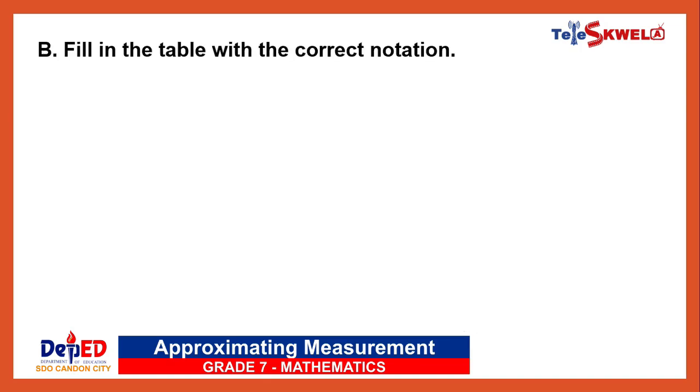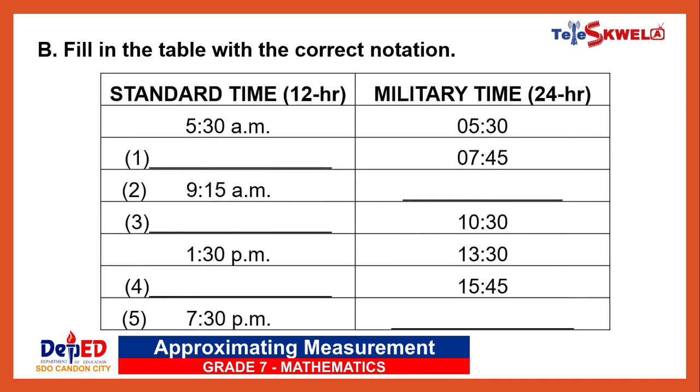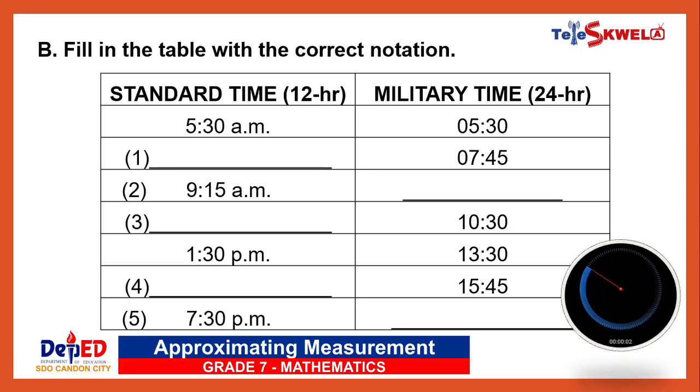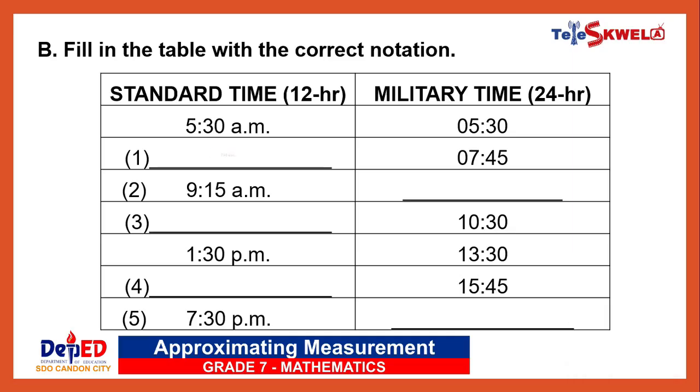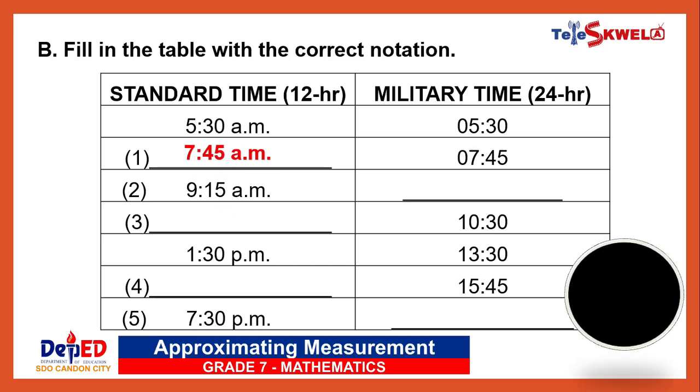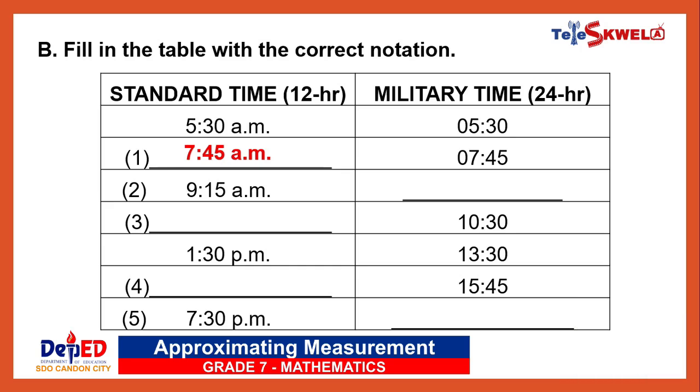Let's have another one. Fill in the table with the correct notation. You have 3 seconds to answer each blank. Are you ready? Let's go. What is the standard time for 7:45? The answer is 7:45 a.m. Number 2, what is the military time for 9:15 a.m.? The correct answer is 9:15.